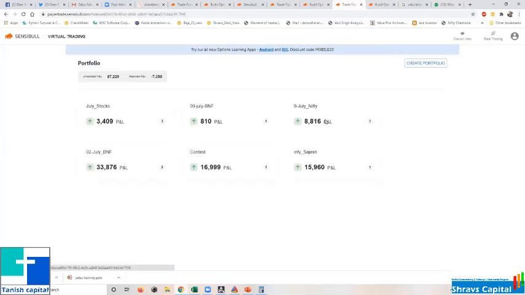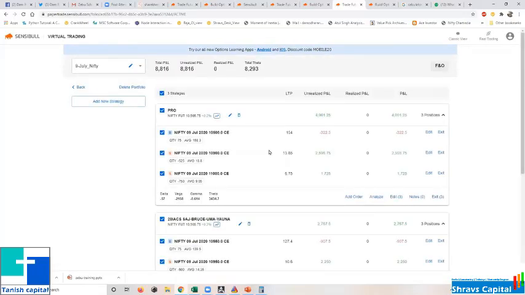So this is my 9th July position. These are all my positions which were initiated at that rate. You can just check. I have bought at 154 rupees. This is 13 rupees I sold, 6 rupees I sold. When I took the position, it was 575, and now the future is 575, but spot is 625.